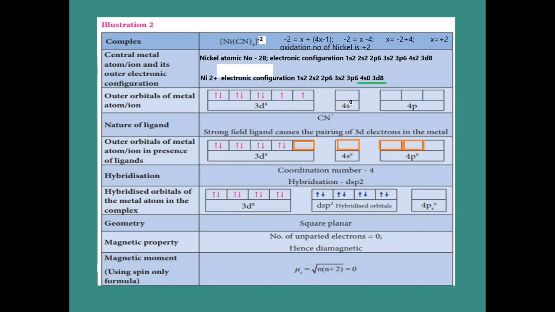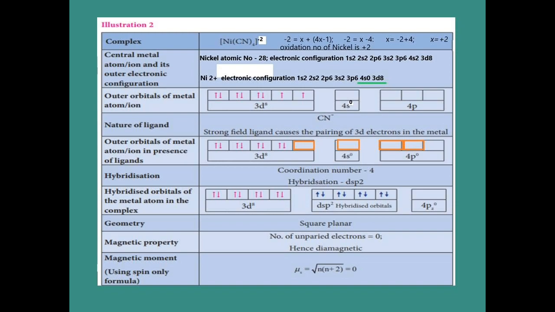Now the central atom goes to hybridization. The orbitals that undergo hybridization are the 3d fifth orbital, the 4s orbital, and two 4p orbitals. I indicated them in orange color. So the hybridization is now dsp2. It is a dsp2 hybridization, and the coordination number around the nickel is 4, since 4 cyanides are present. Undergoing hybridization, we get 4 dsp2 hybridized orbitals. The blue color electrons from the cyanide ligands are given to these hybridized orbitals.